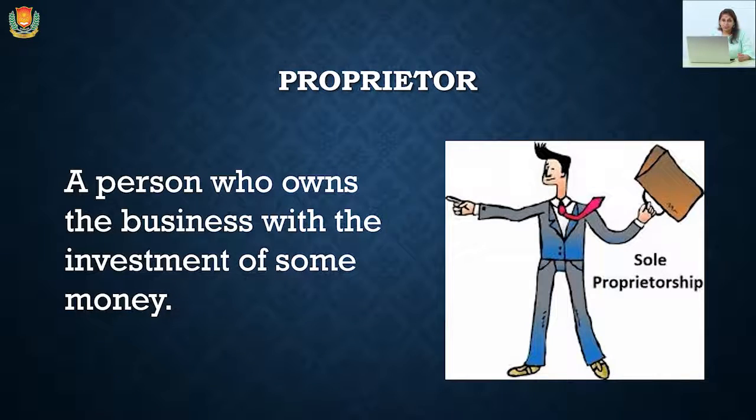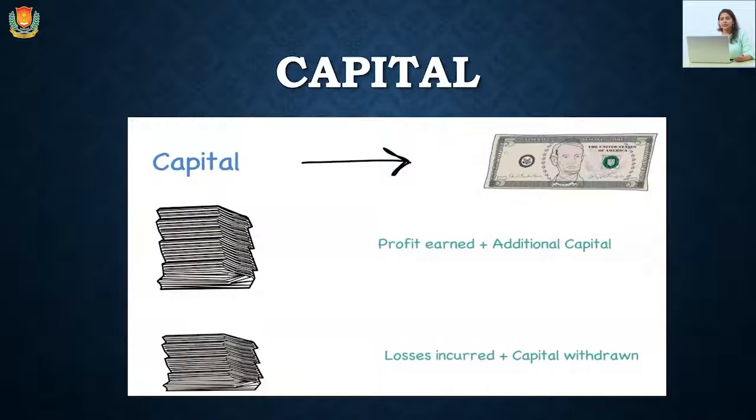Next is proprietor. Proprietor is the person who owns the money, who invests some money with an intention to receive some profit in future. Capital. Capital is the amount invested by the proprietor.